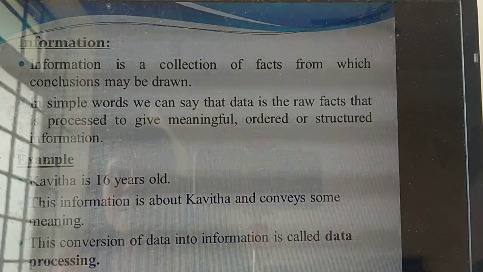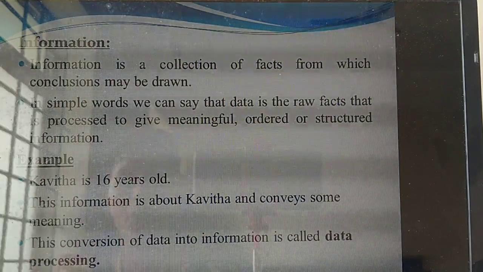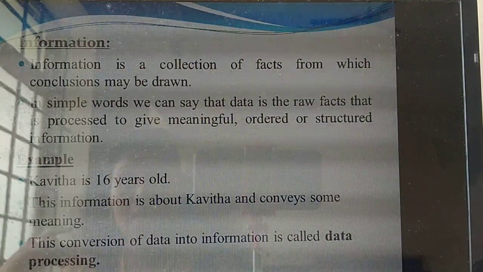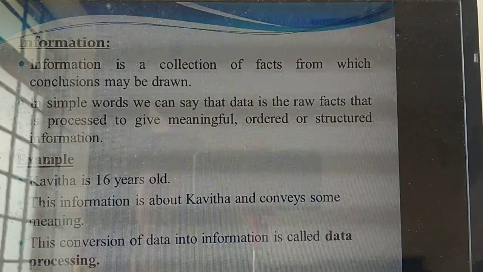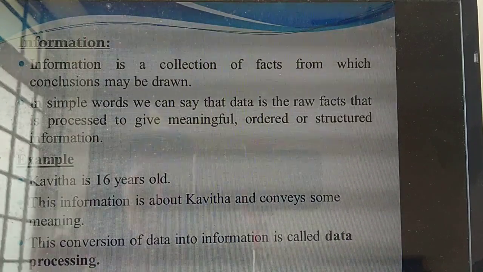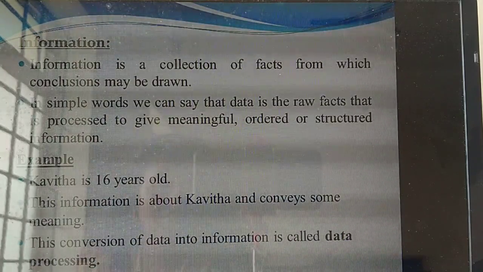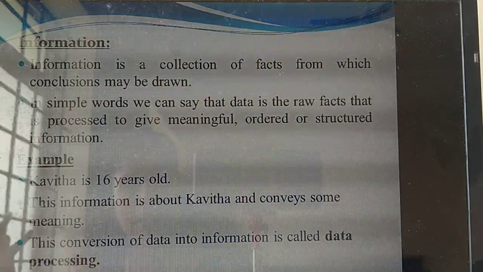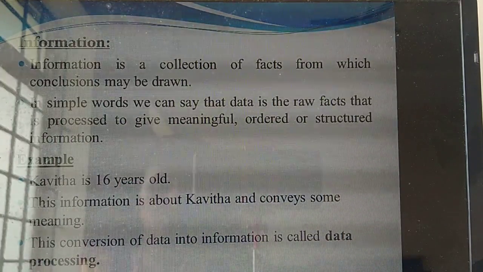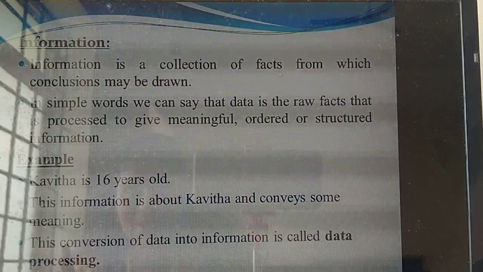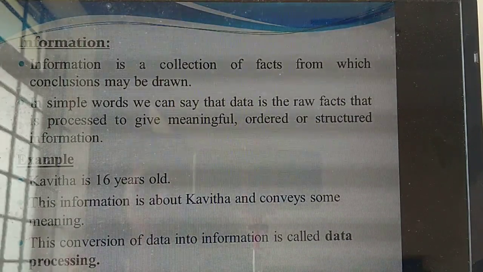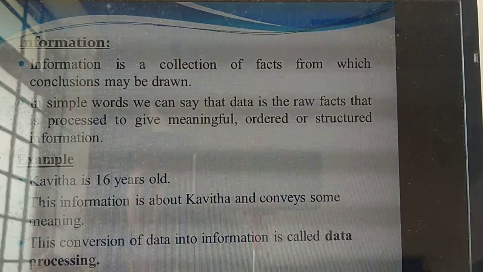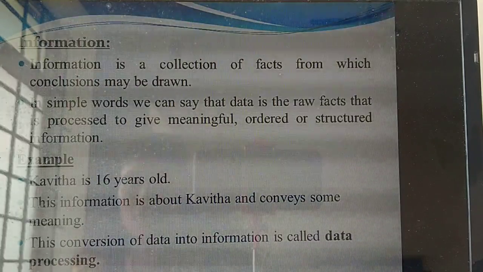Understand the difference? Information is a collection of processed facts, whereas data is a collection of unprocessed facts. That is two points. Next point: data will not give a meaningful message, but information will give a meaningful message.